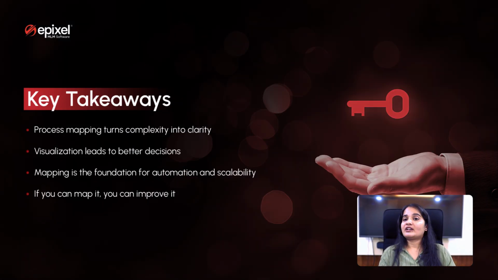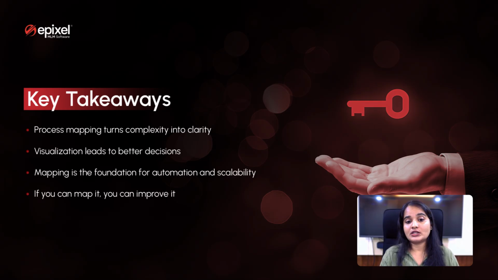So we have come to an end. Let me summarize the topics we have discussed so far. Process mapping helps convert complexity into clarity. It improves transparency. And it allows all teams to visualize, analyze, and continuously improve their operations.